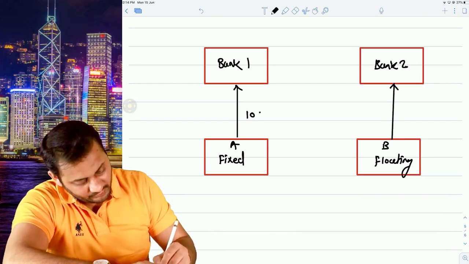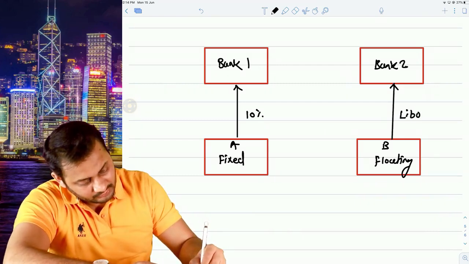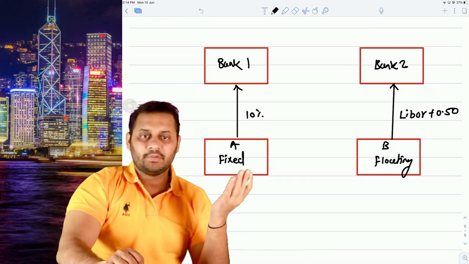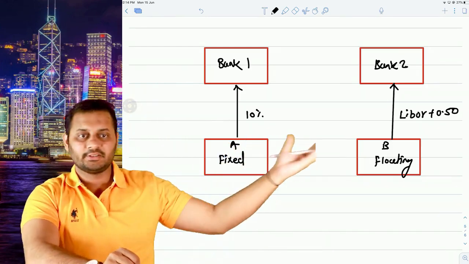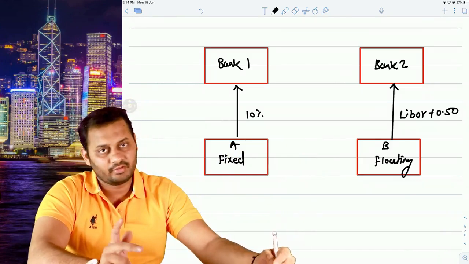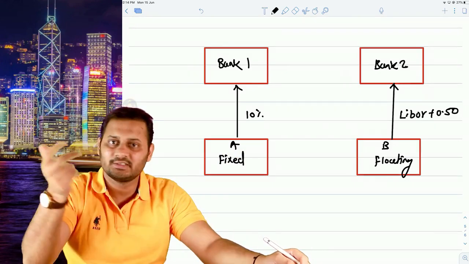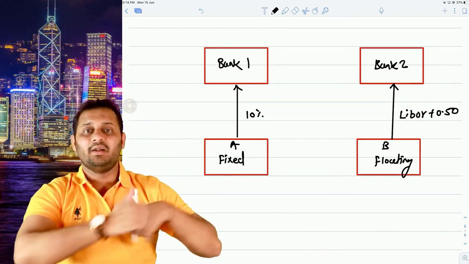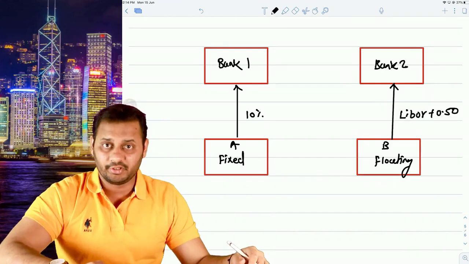So he is paying around 10% and he is paying LIBOR plus let's say 0.50%. So every year he is paying 10% interest and every year he is paying LIBOR. So he is paying fixed, he is paying floating. Taken a loan for 10 years, 2 years have gone, 8 years are left, and now both the parties have changed their opinion.